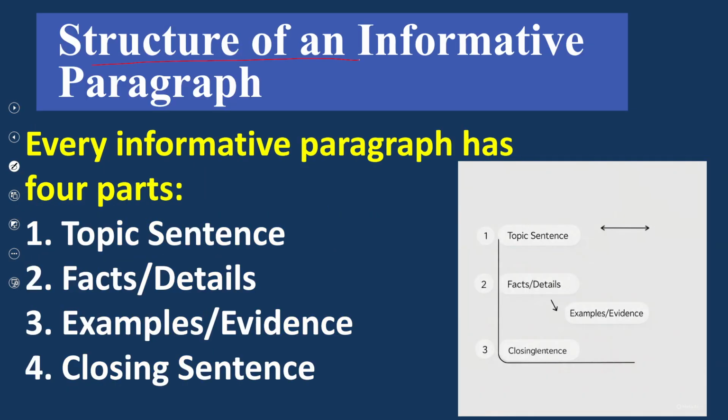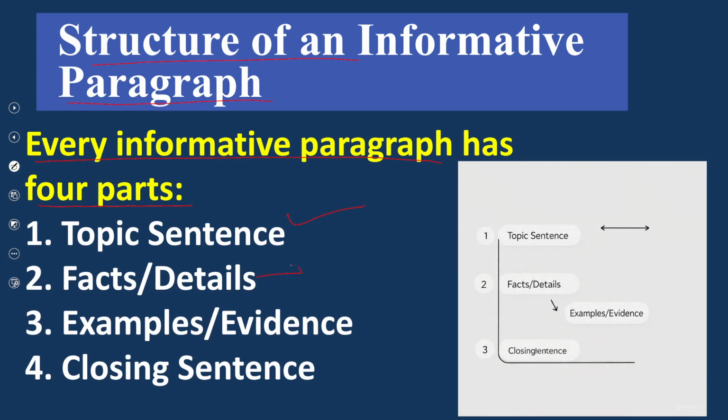Structure of informative paragraph. Look at the structure. Every informative paragraph has 4 parts. Number one, it consists of a topic sentence. Number two, after the topic sentence, there are facts and details.